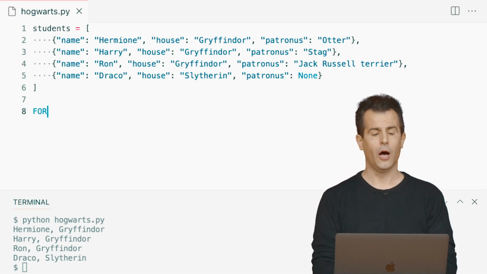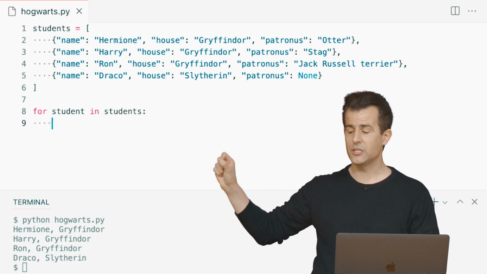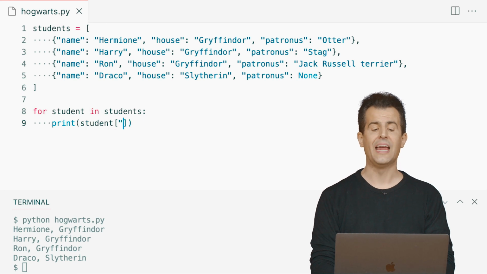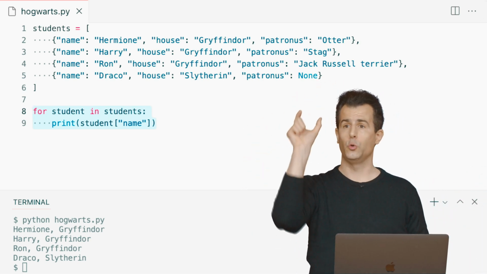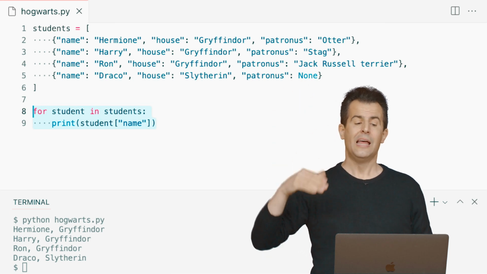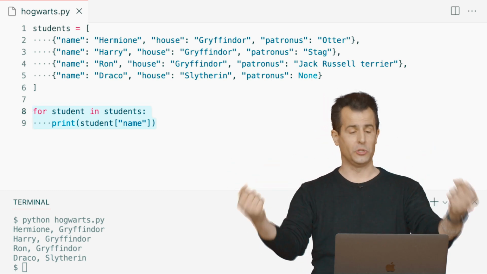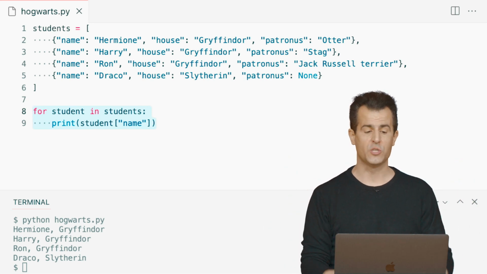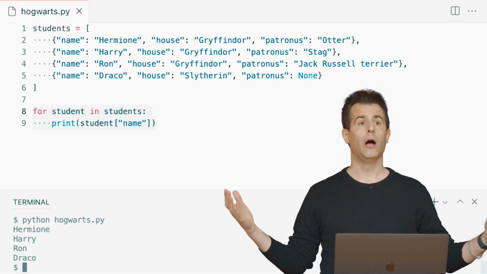And I can still do a loop. I can say for student in students, that's going to allow me to iterate over this list of students. And let me go ahead and print out just one thing at a time. Let me print out the current student's name. So as complicated as the dictionary is, this should be pretty comfortable. For student in students is just going to iterate over every student in the list. 1, 2, 3, 4 total. The next line is just going to print out the value of the name key. It's like opening a physical dictionary, looking up the word name, and giving us Hermione, Harry, Ron, and Draco, respectively, from each dictionary. So if I run this version of Hogwarts and hit Enter, there, I get all of